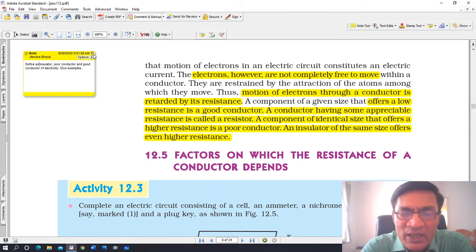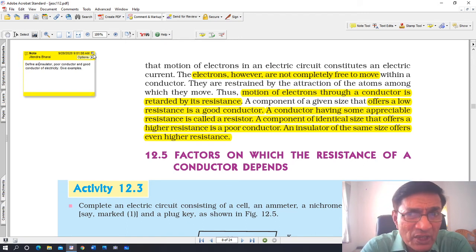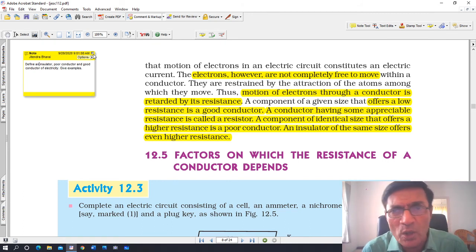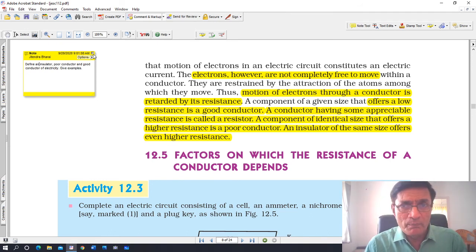An insulator, rubber. Even wood and rubber are good insulators. They have high resistivity. They will not allow the flow of current. Even plastic is an insulator. Poor conductor, water. Water is a conductor of electricity, but it is a poor conductor. It will allow some current to pass, but not completely. But you have to be careful with water. Pure water will not allow any current to pass through.